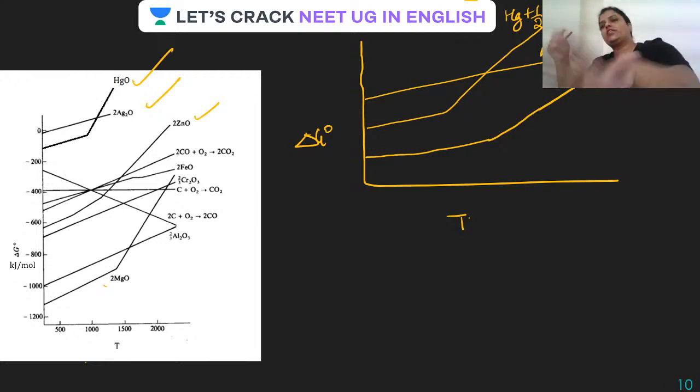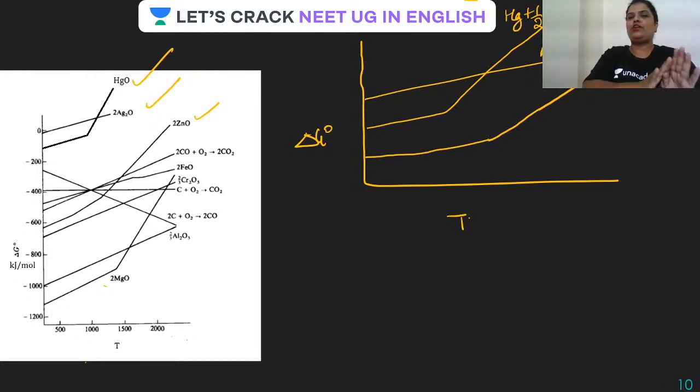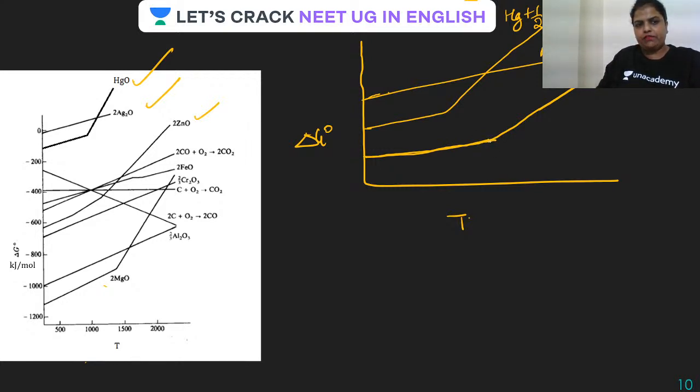We straight away come to this graph only. Whatever has been studied so far, we never do that, and because of that we are not able to solve some of the conceptual questions based on it. So guys, all your eyes on the screen. Now see, this is for the formation of silver oxide. This particular graph is for mercuric oxide, and this one is for zinc. So it is very clear. See, one more thing here, it is somewhere around 0.